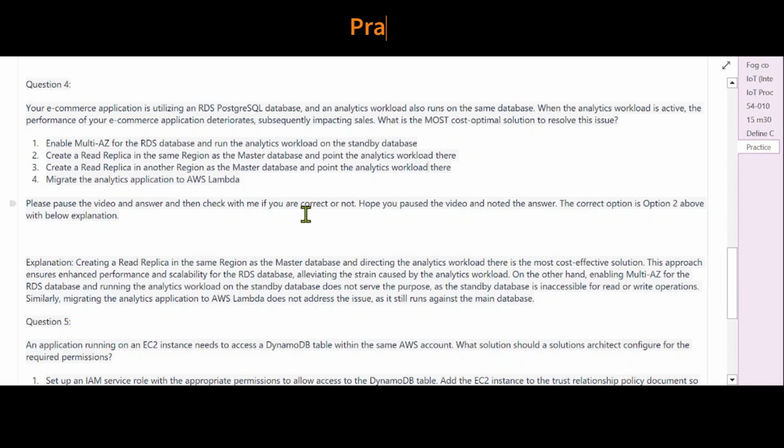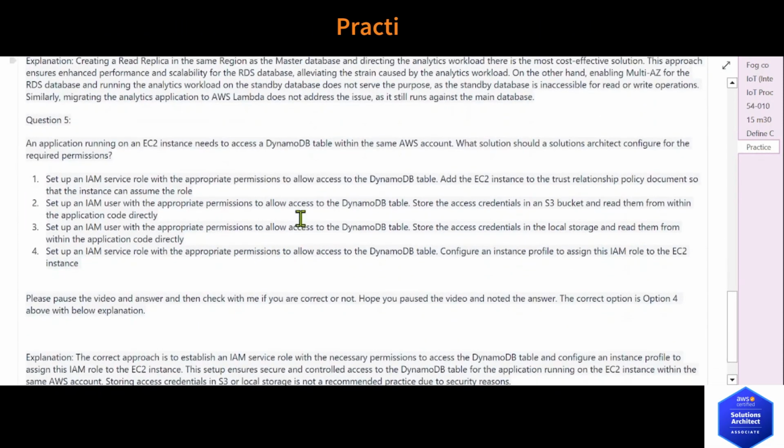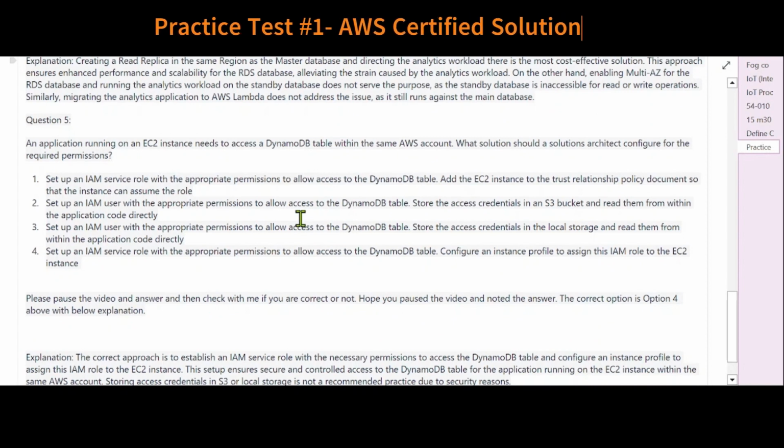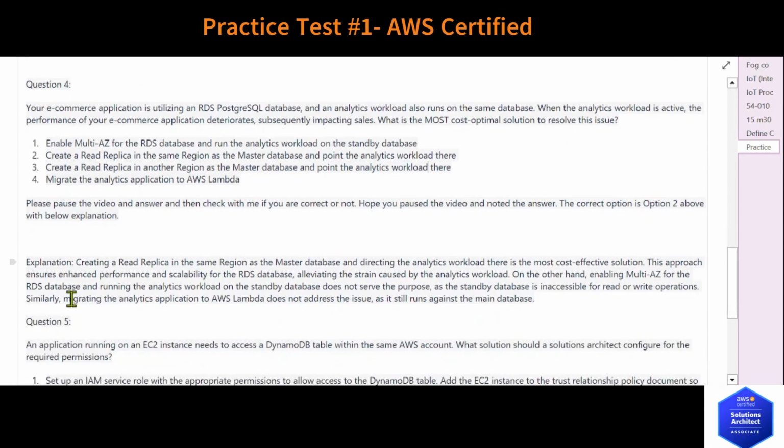Please pause the video and answer, and then check with me if you are correct or not. Hope you paused the video and noted the answer. The correct option is option 2 above with below explanation.